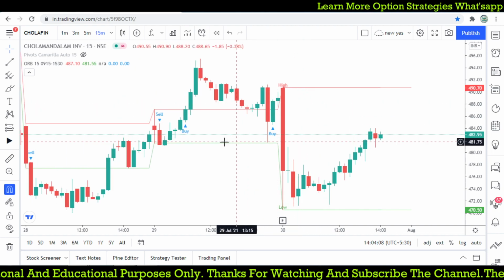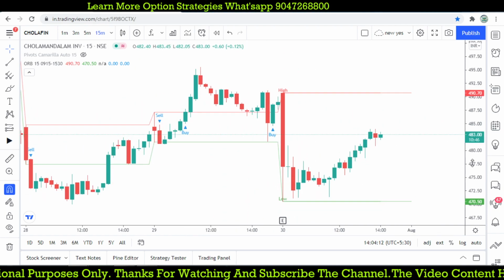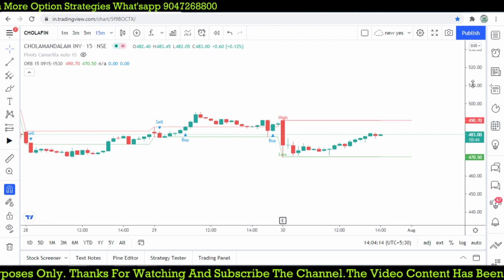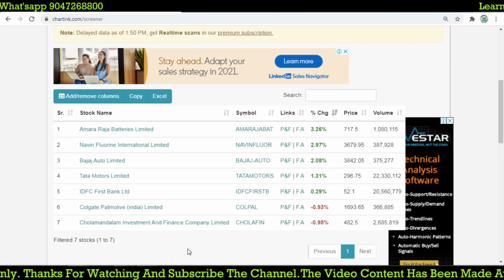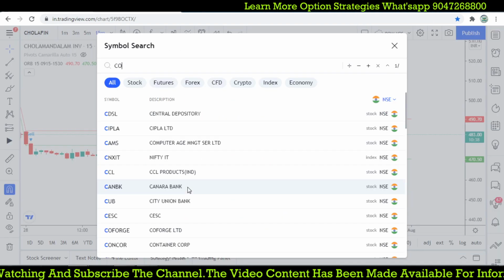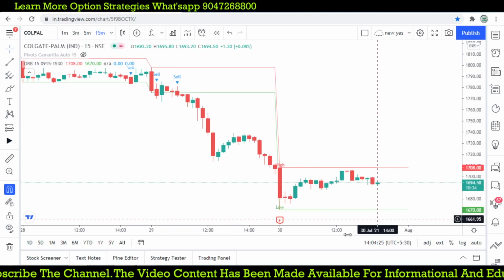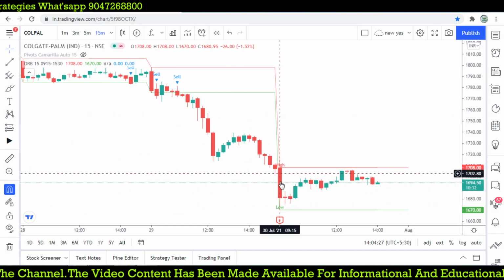Even if it breaks above the higher level, we don't go for a buying trade, because these stocks we are selecting for a selling opportunity based on the DMI part. So here also we didn't get any trade opportunity, the big candle.